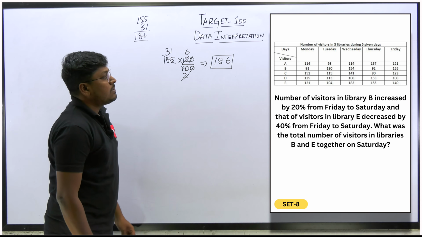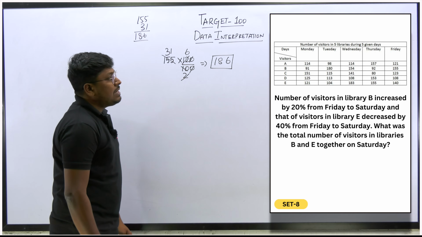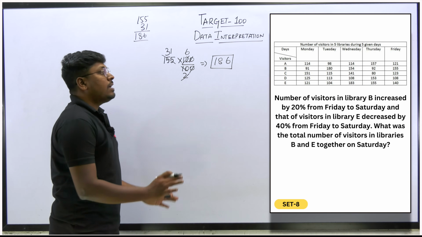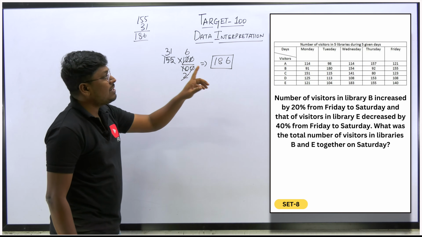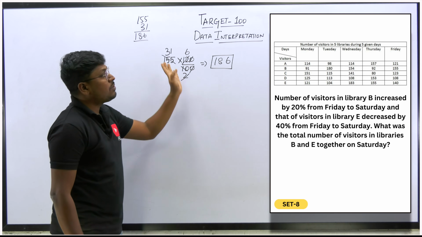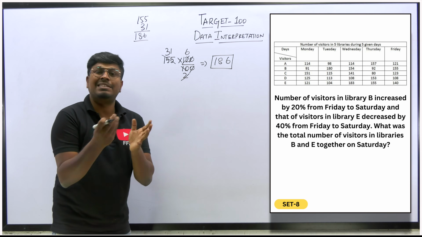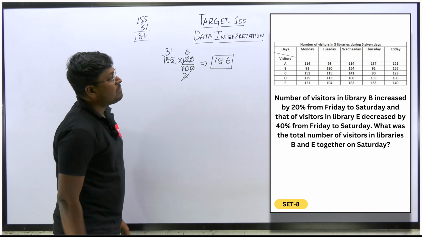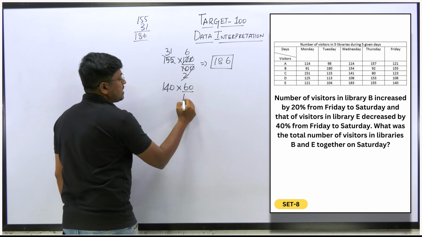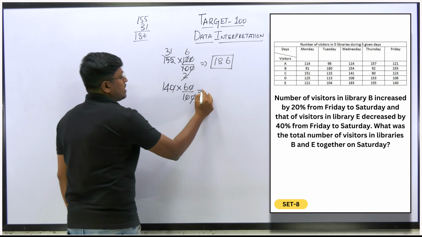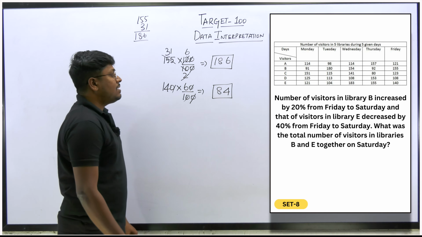So what is the next step? And that of visitors in library E. Library E is decreased by 40%. Our target is to find the total number of visitors on Saturday. So on Friday, library B had a 20% increase, and library E a 40% decrease. So a 40% decrease will be 60%, right? Library E, how many people were coming? 140. Out of 140, just find what is 60%. So 60 by 100, cancel the zeros. 6 4s are 24, so 84. So 84 will be the total number of visitors on Saturday.